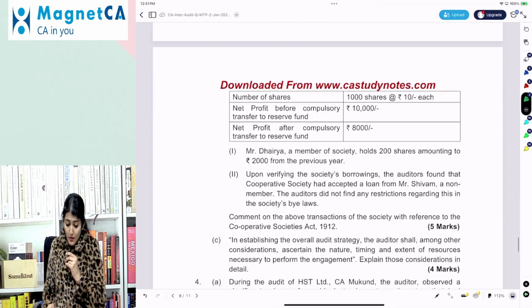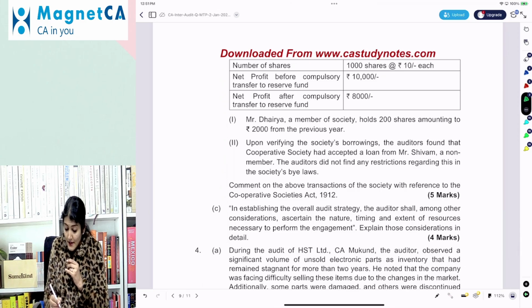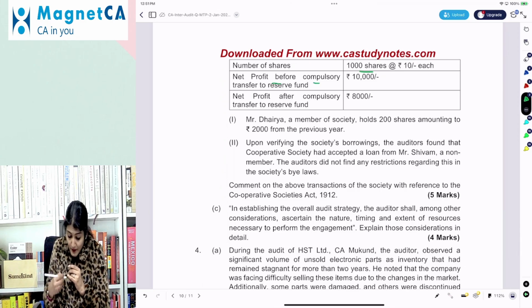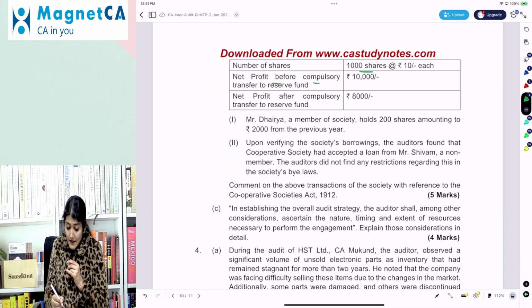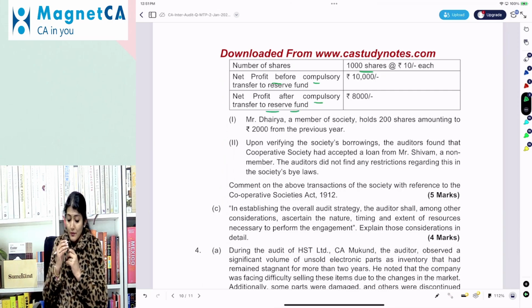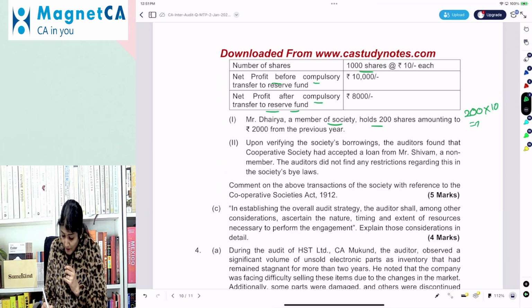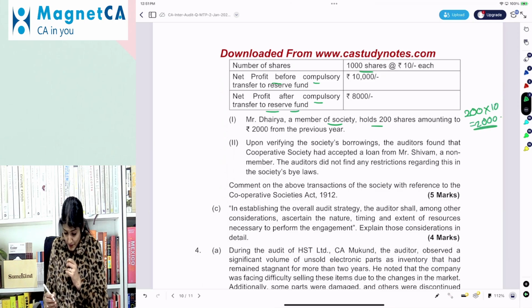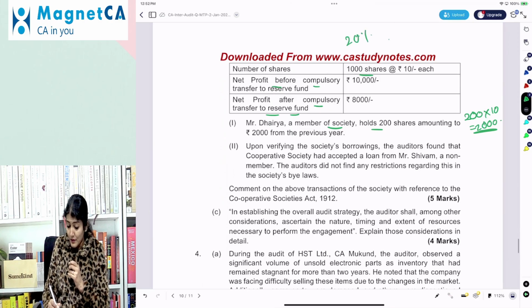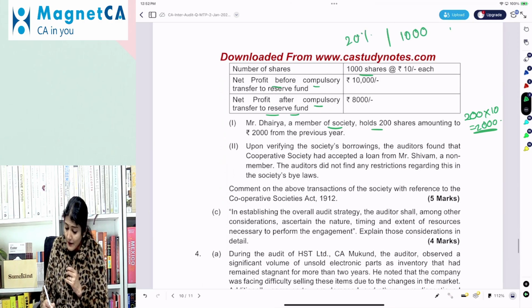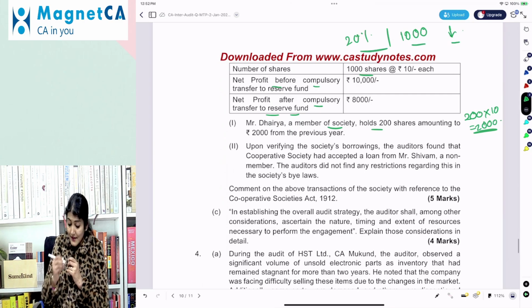During the audit, the auditor noticed the following detail: number of shares, net profit before compulsory transfer to reserve fund, and net profit after compulsory transfer to reserve fund. There, a member of the society holds 200 shares amounting to 2,000 from the previous year. What is the maximum shareholding? 20% of the total number of shares, or shares of the value of rupees 1,000, whichever is less.